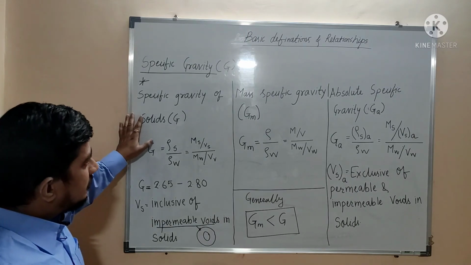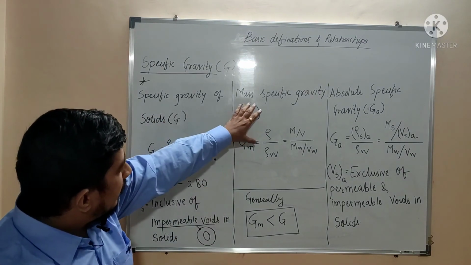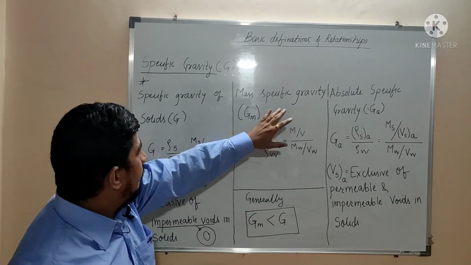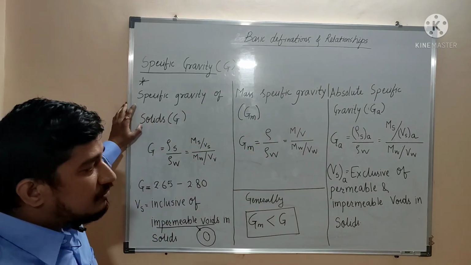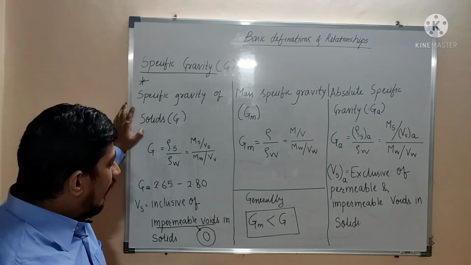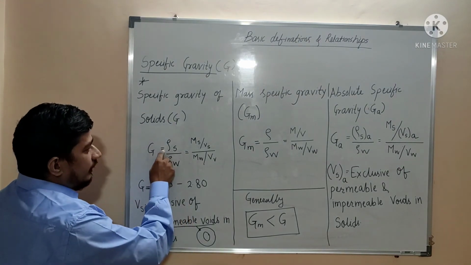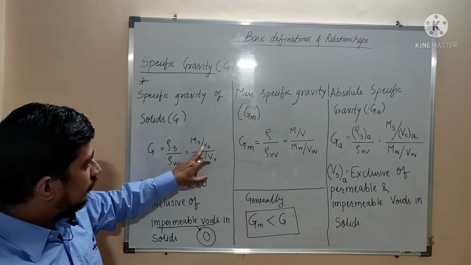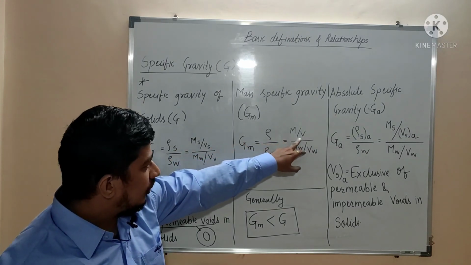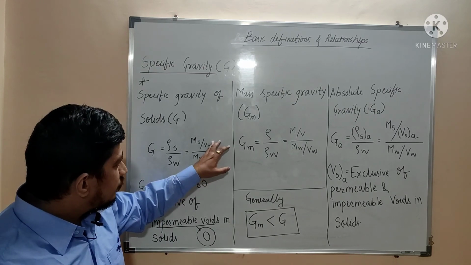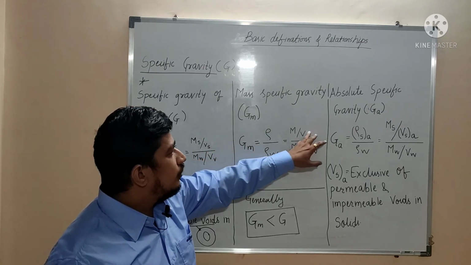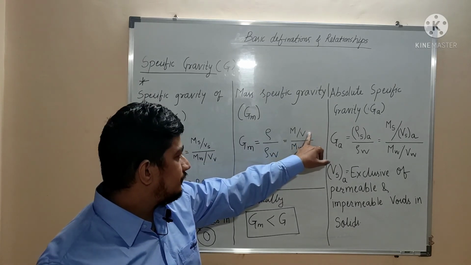Now, generally, if we consider these two terms, the mass specific gravity or apparent specific gravity will be lesser than the specific gravity of a solid. Why is it so? We have to see the numerator and this formula. When we say Ms divided by Vs, the volume of solids will be much lesser as compared to the total volume of a soil.